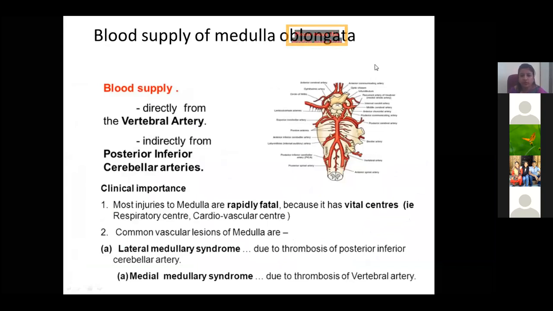So what is the blood supply to the medulla oblongata? It is mainly by the two vertebral arteries, one on either side. These vertebral arteries give the posterior inferior cerebellar artery, and also the anterior spinal and posterior spinal arteries, which mainly supply the two important centers, as I told you, the cardiac and respiratory centers. Depending upon the zone affected, we call it lateral medullary syndrome or medial medullary syndrome. Lateral medullary syndrome is due to thrombosis of the posterior inferior cerebellar artery, and medial medullary syndrome is due to thrombosis of the vertebral artery.